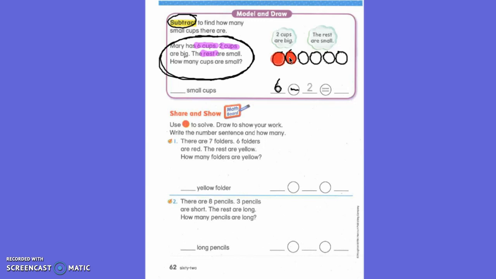Yes, it is extremely important. 2 cups are big, so now I'm going to color 2 cups. Now, what is my last step? Okay, color all the rest of them what color? Yellow. Please do that now.